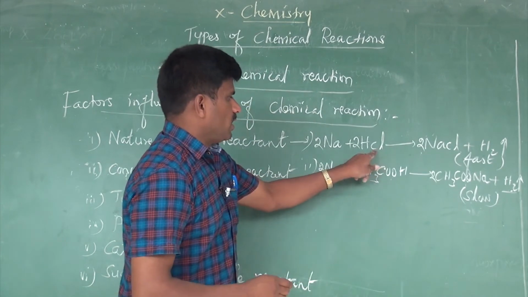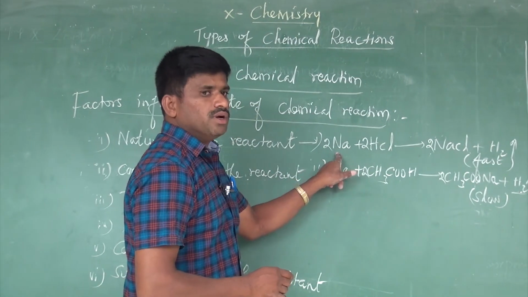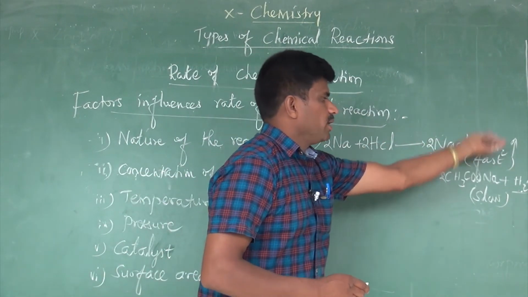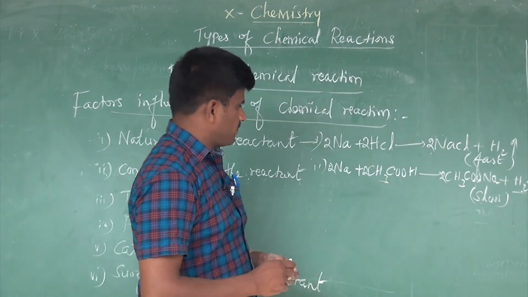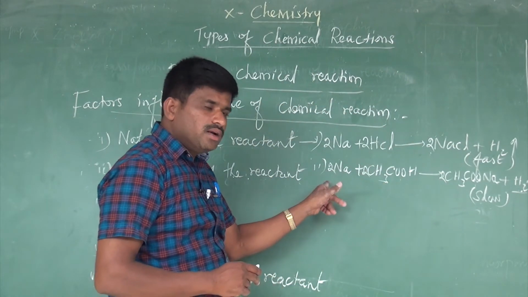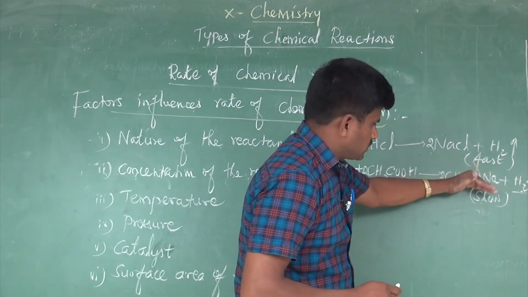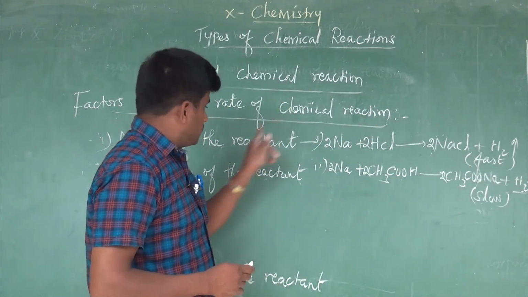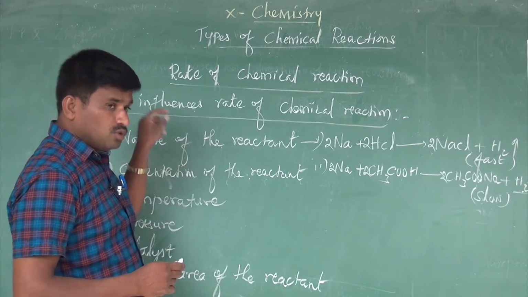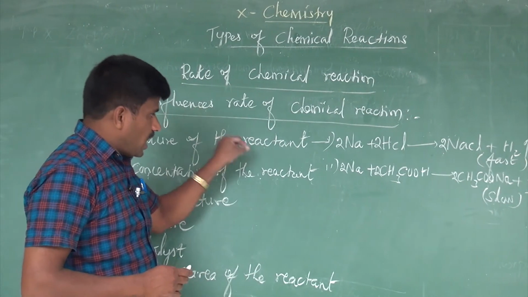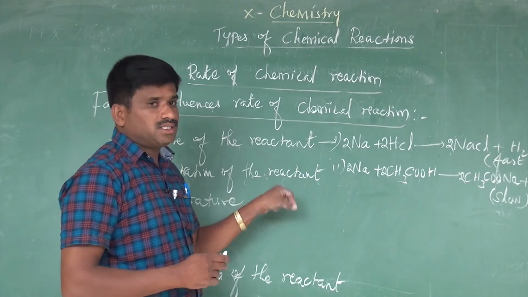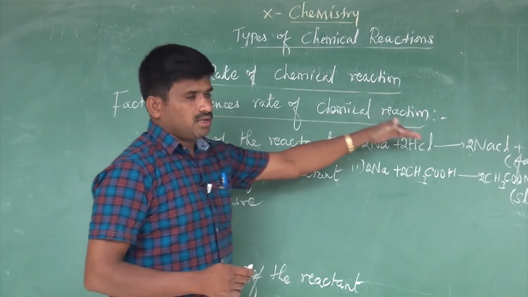Hydrochloric acid added to sodium, in the first test tube, liberation of hydrogen gas is faster. Acetic acid added to sodium, in the second test tube, liberation of hydrogen gas is slower. What is the point here? The nature of the reactant influences the rate of chemical reactions.